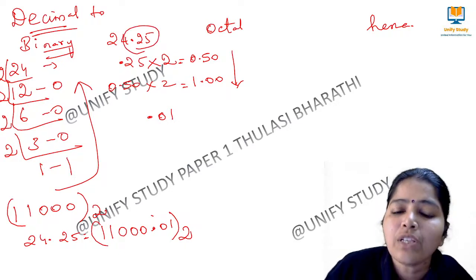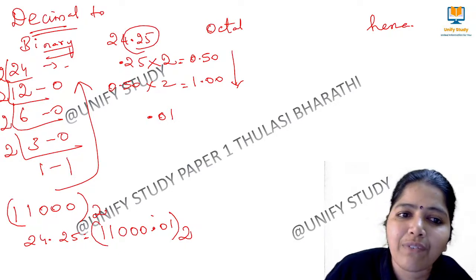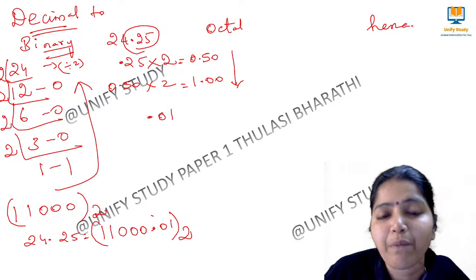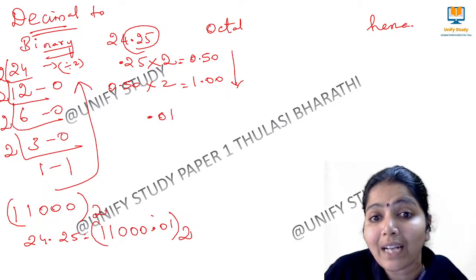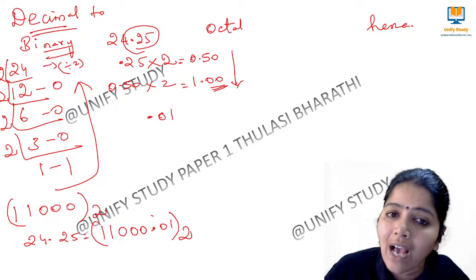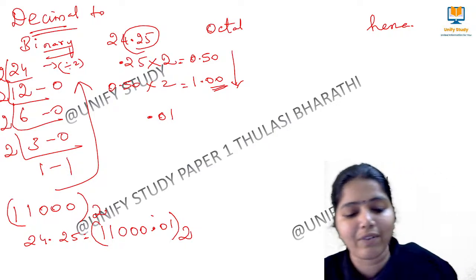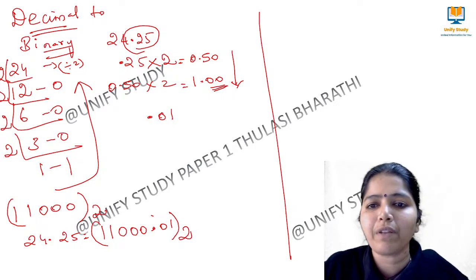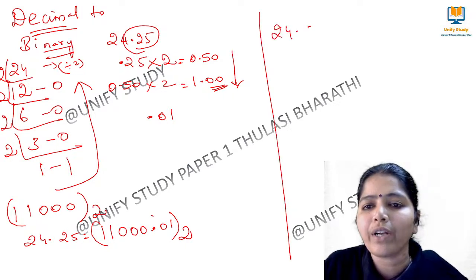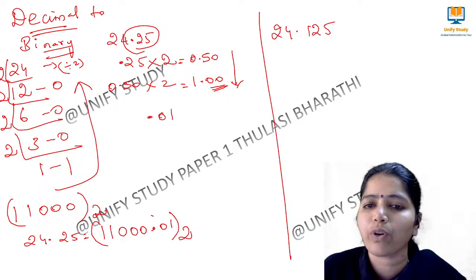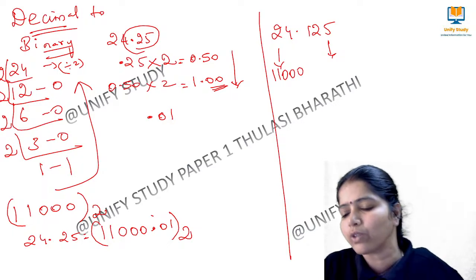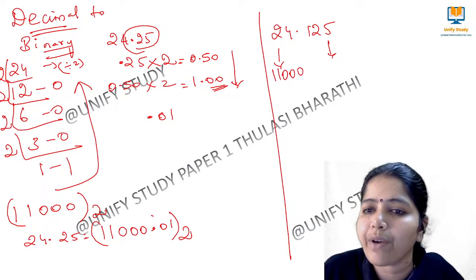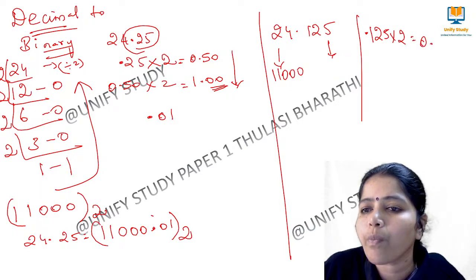Especially this point: we have to multiply by 2. Here we have divided by 2, and the decimal part we have to multiply by 2, and repeat until we get zeros. Let me give another one, try to do this one. For example, 24.125. Here already for 24 we have 11000. What is 0.125, how to convert? 0.125 into 2 gives 0.250.